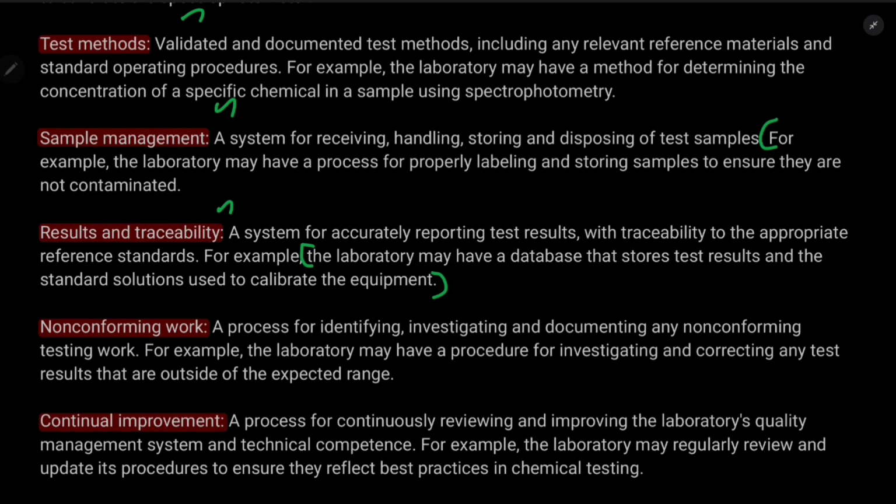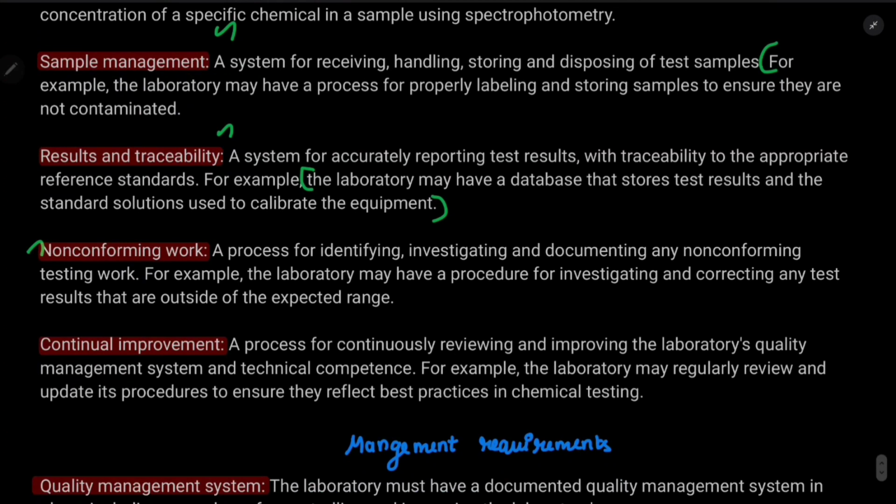Non-conforming work. Non-conforming work means identifying, investigating and documenting non-conforming testing work. Let's take an example. Let's say you are a laboratory and you want to do proximate analysis, and you have all the equipment to do all the work, except you wanted to check the volatile fatty acid test, but you don't have a facility to check volatile fatty acids.